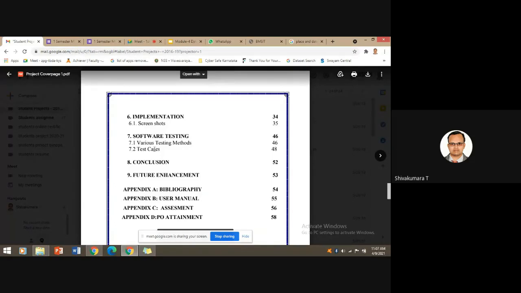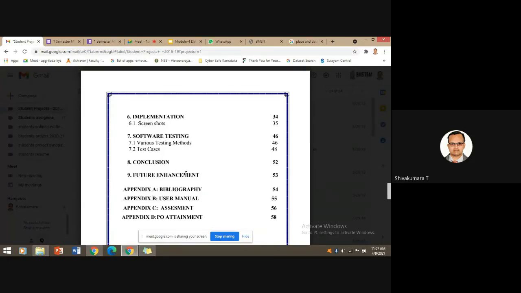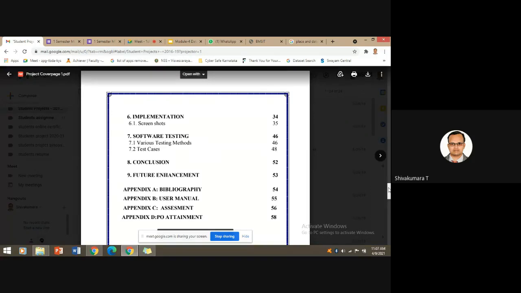And you can also notice that after the implementation, there are software testing and conclusion, future enhancement. These are called appendixes, meaning additional material or information given for the reader to understand the project work being carried out by the student or the researcher.